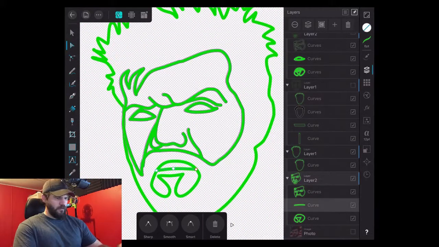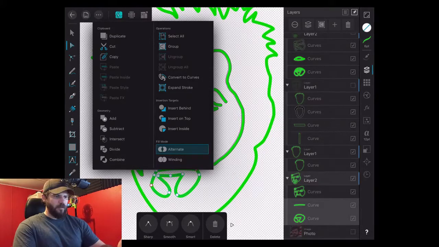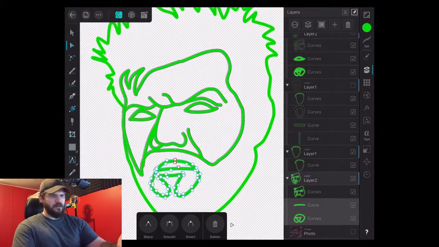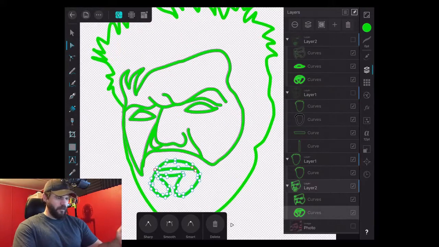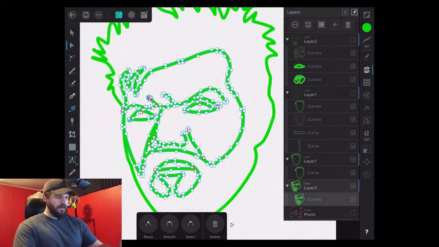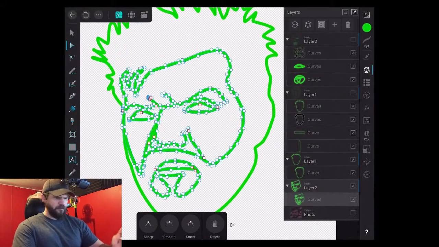Now, we have this vector curve here as well as this vector curve. We are going to expand the strokes of these and we are going to add that as well. And then add again. Bam! Look at that right there. So we have the inside of the face is one object.